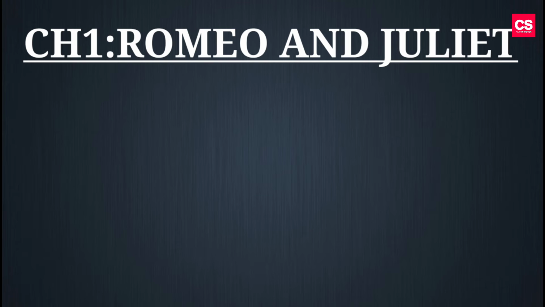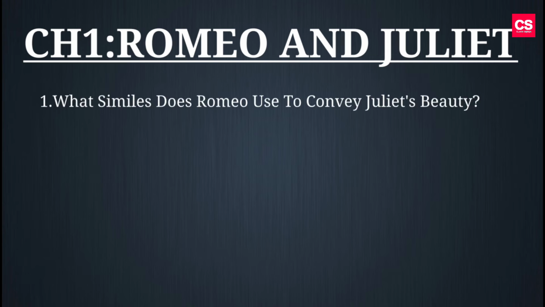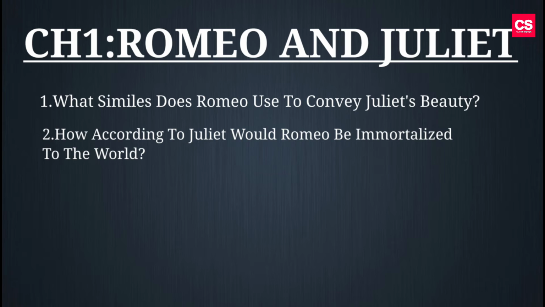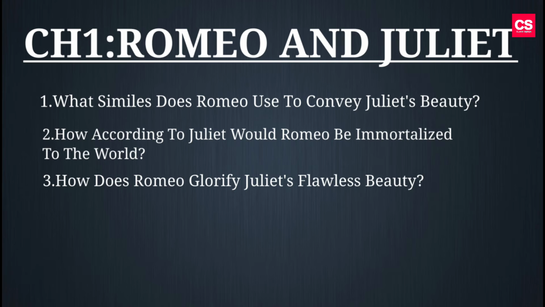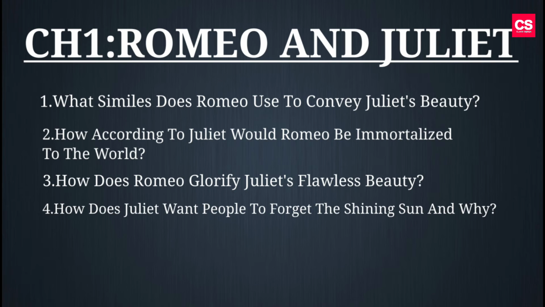So our first chapter is Romeo and Juliet. Questions which can be asked from this chapter are: question number 1, what similes does Romeo use to convey Juliet's beauty? Second question, how according to Juliet would Romeo be immortalized to the world? Third question, how does Romeo glorify Juliet's flawless beauty? Fourth question, how does Juliet want people to forget the shining sun and why?